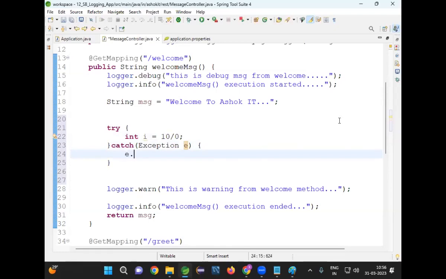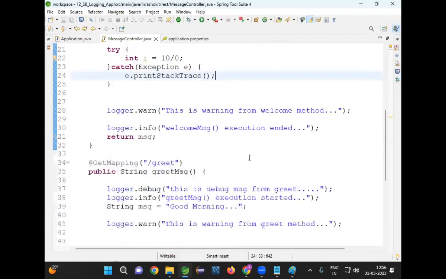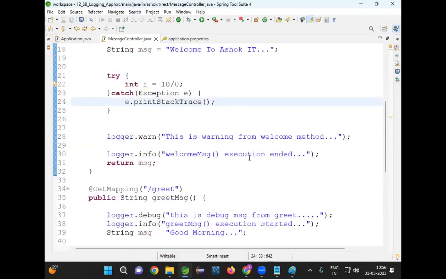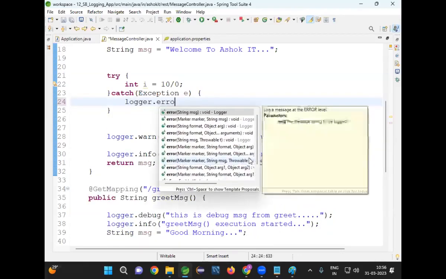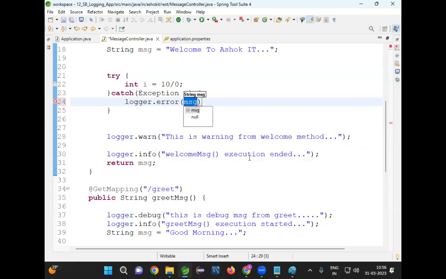Earlier, whenever an exception occurred, what were we doing? We would go for printStackTrace. What will printStackTrace do? It will print the exception data on the console. Now I don't want to print the exception on the console. I want to print the exception in the log file. So whenever an exception occurred, that exception data we are going to log by using logger.error.